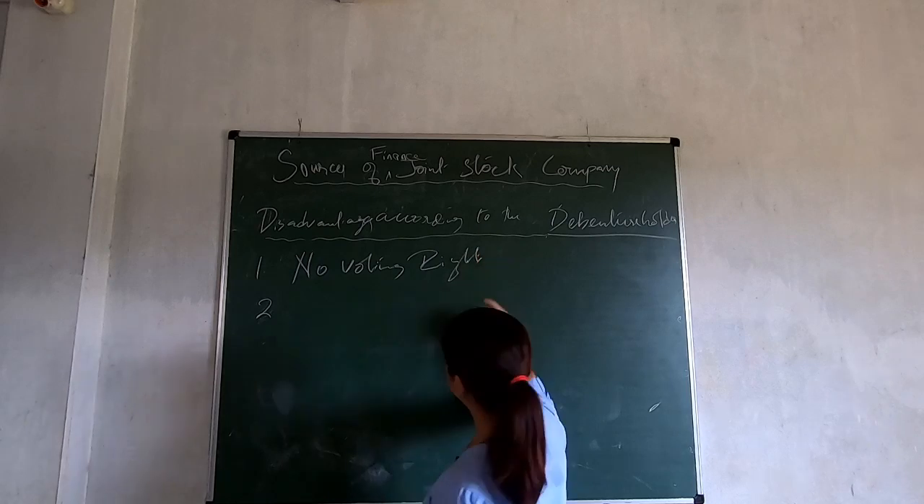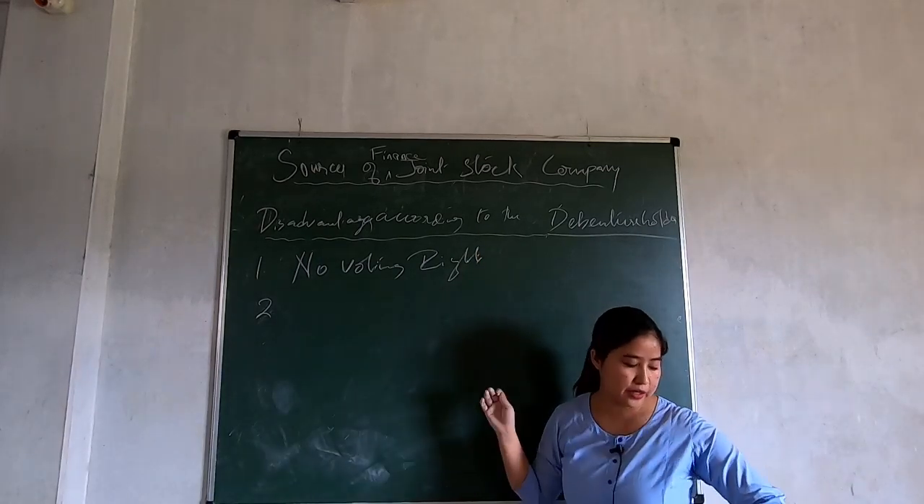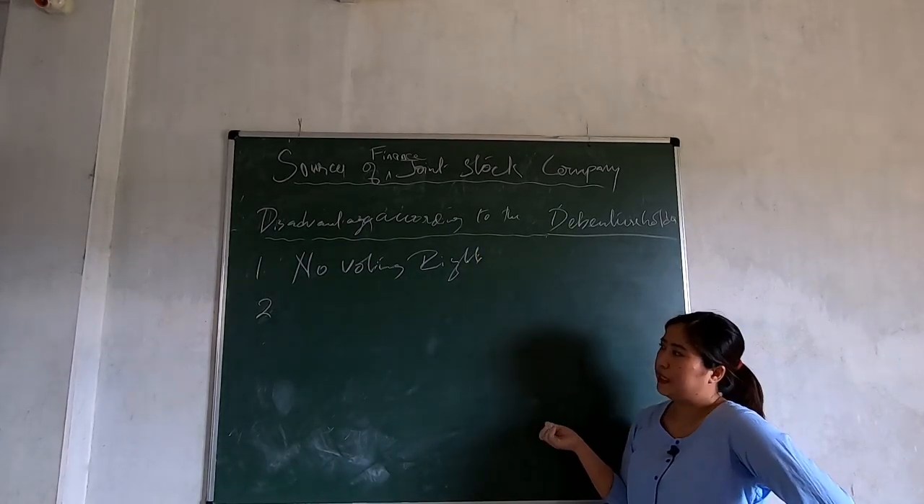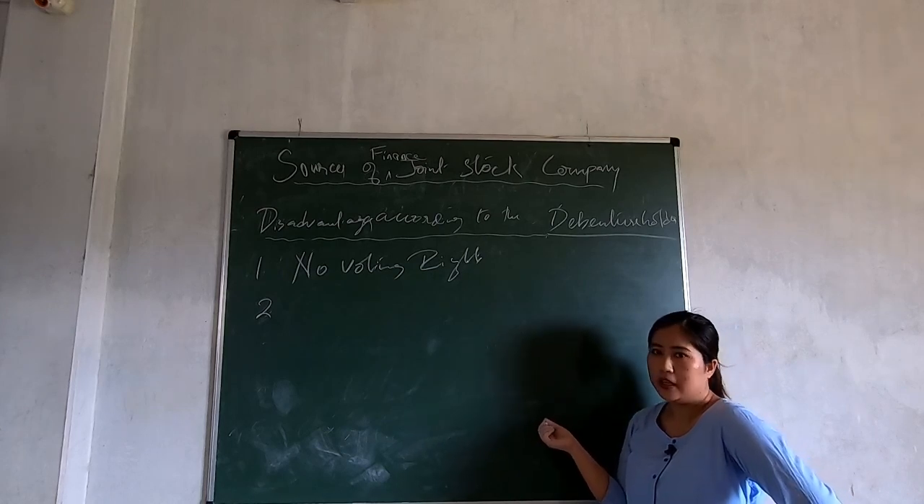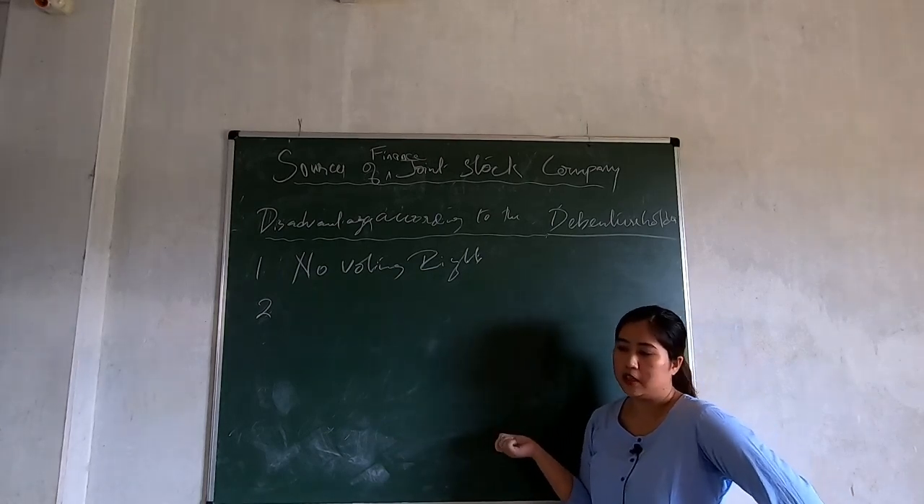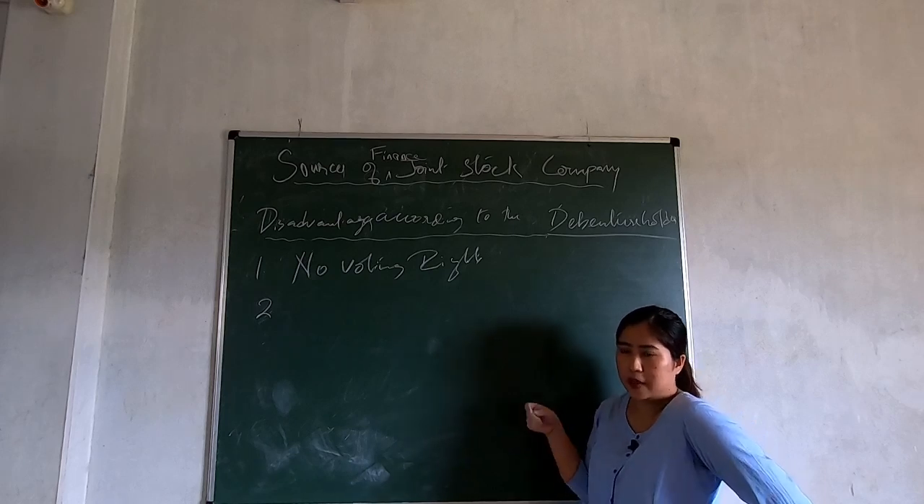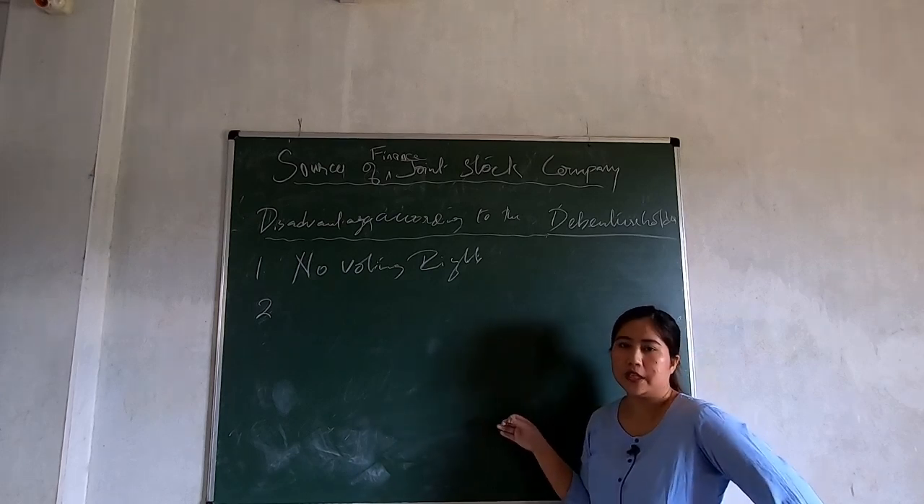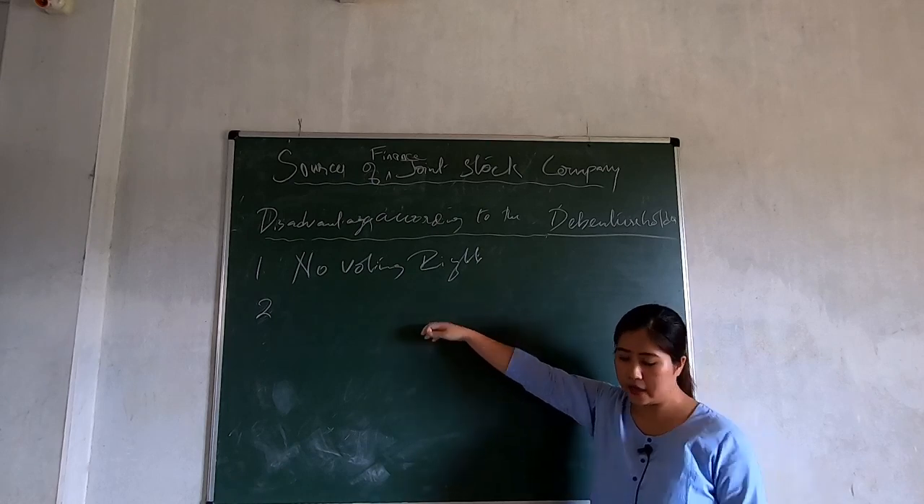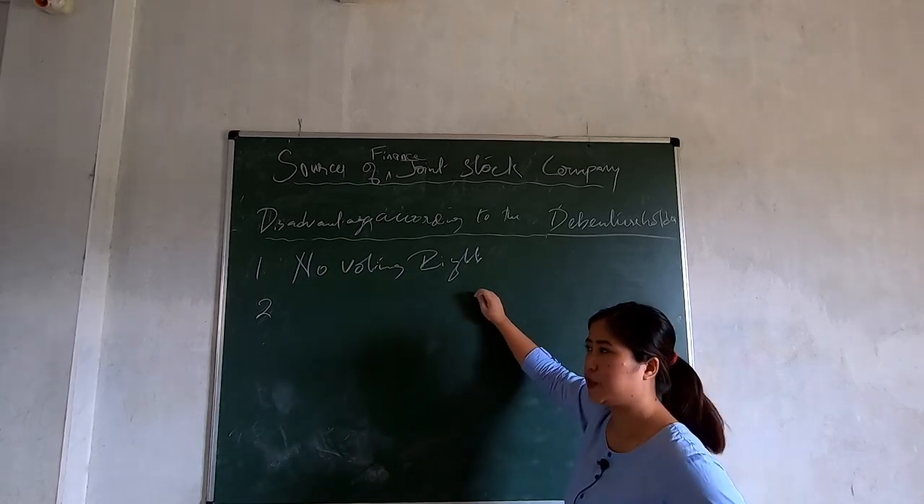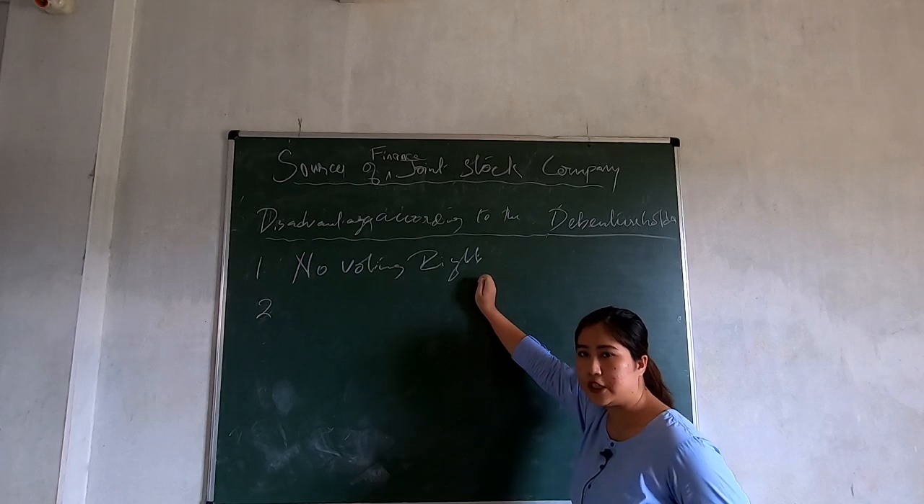Since they don't have any voting rights, they cannot take part in the management of the company. So what happened? They are at the mercy of the shareholders, because shareholders have voting rights. They take part in the management, so whatever the shareholders are saying, the debenture holders have to follow that.